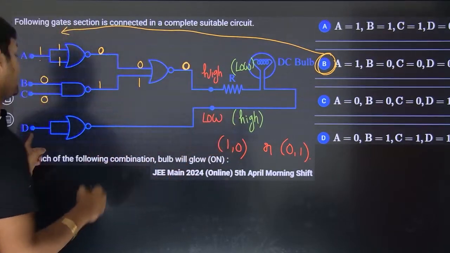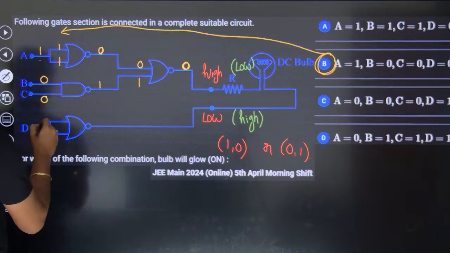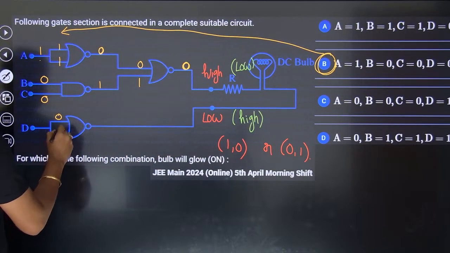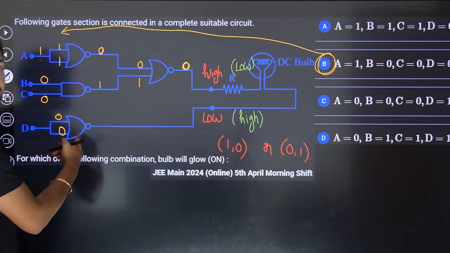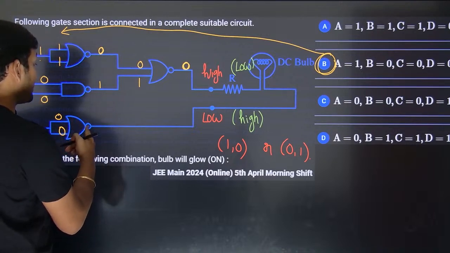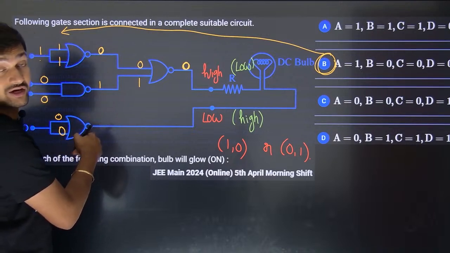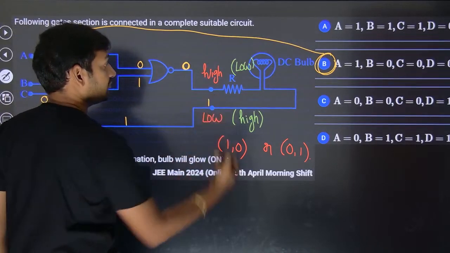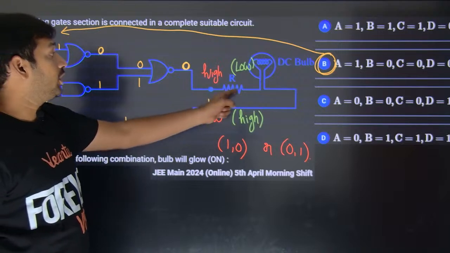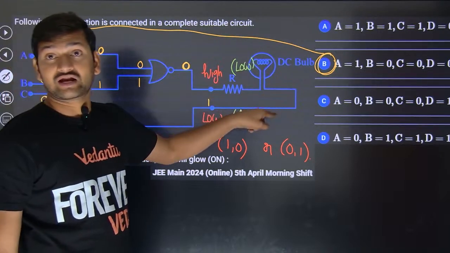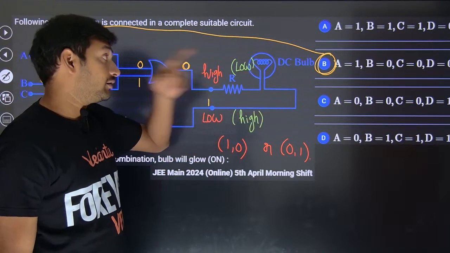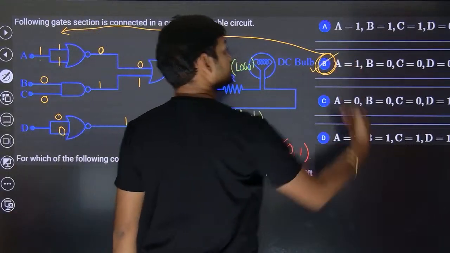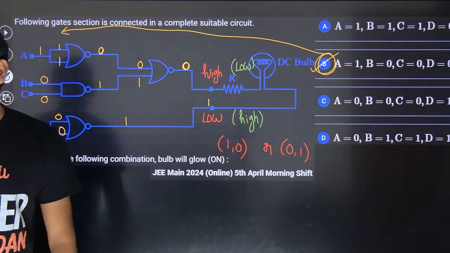Okay, fine. Now let us look at D. D is given as 0. So 0, 0, NOR gate. So 0 plus 0 will be what? 0. And 0 bar, or you can say NOT of it, right? So it is going to be 1. Yes. What happened? I got a low on the left side and I got a high on the right side of the bulb. So the bulb will glow. So answer should be B.